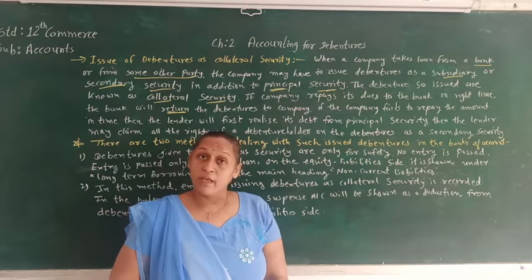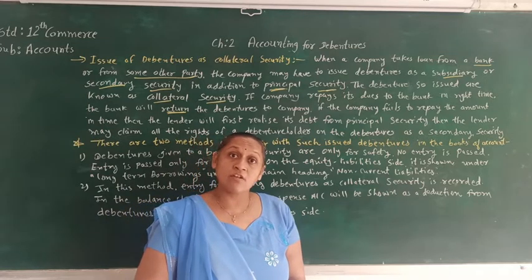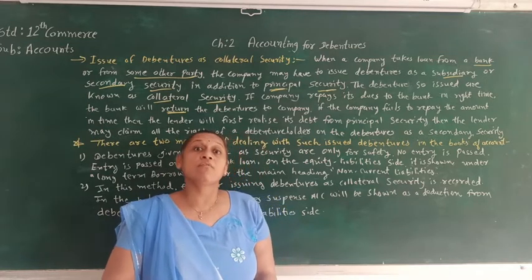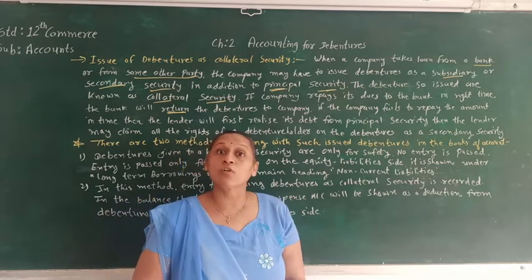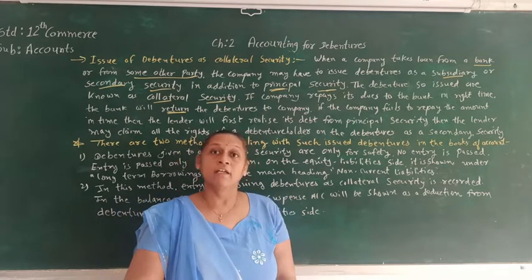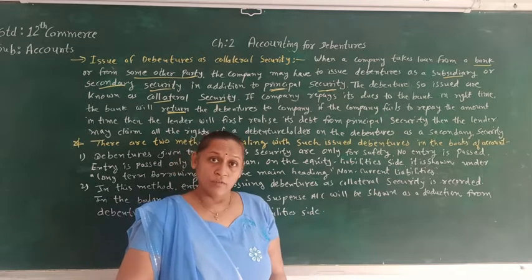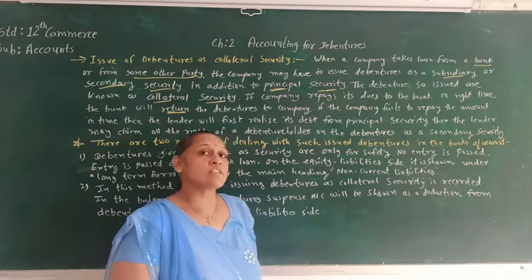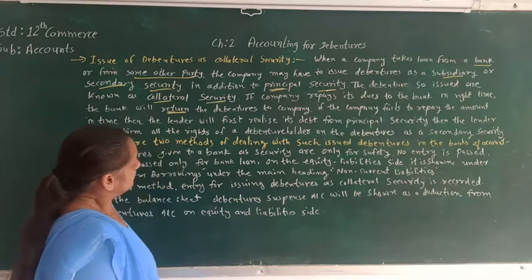The bank can first sell the primary security, and if the loan amount as well as interest is not repaid from that first security, then the bank has the right to sell the debentures. In that situation, the bank can sell the debentures.